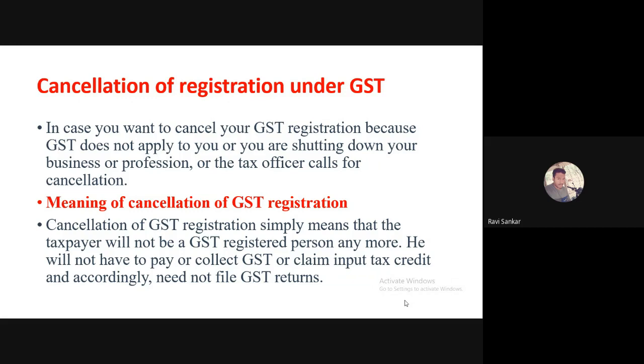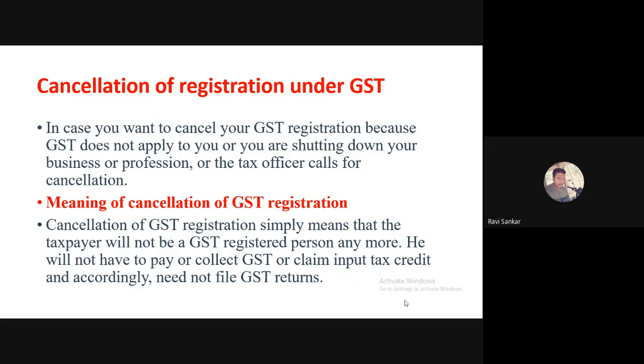Once you cancel your registration, you will not be a GST registered person. Next, you will not have to pay or collect GST.